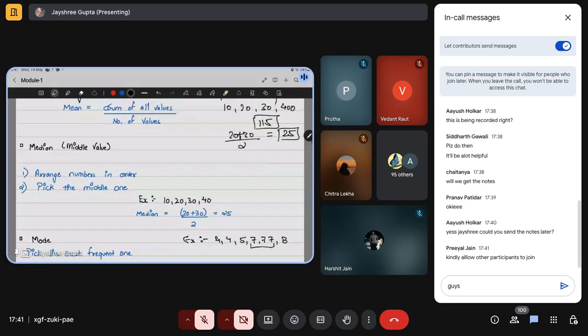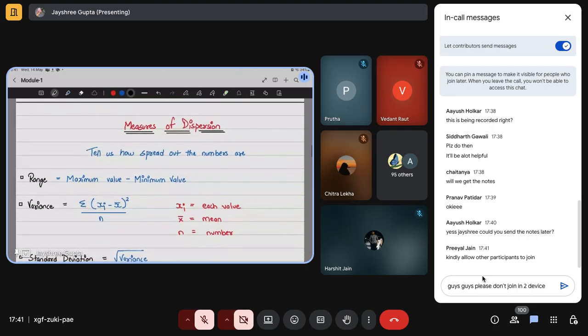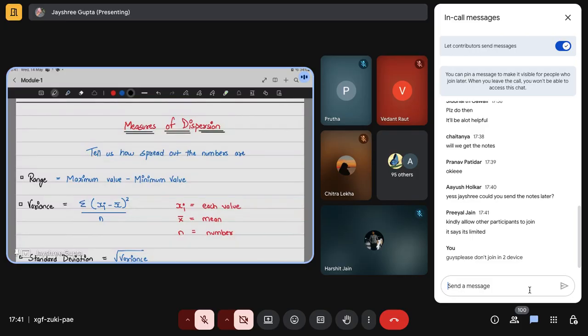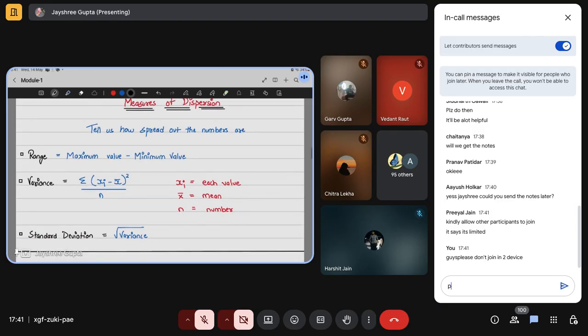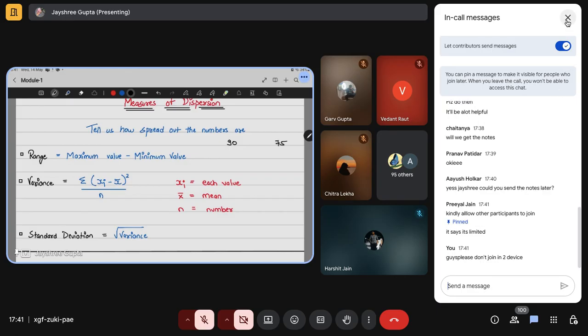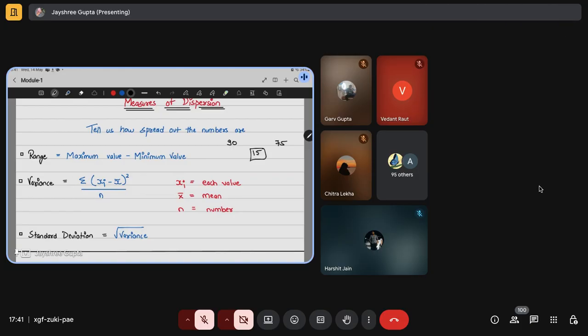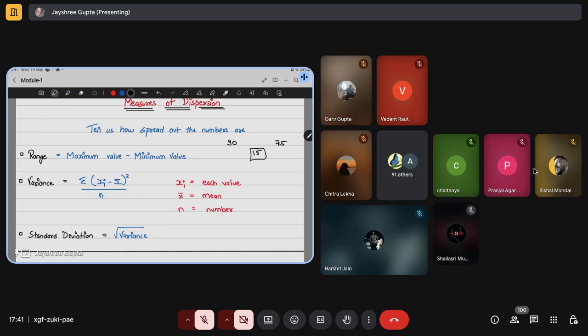This is all we have for central tendency. Then there are the measures of dispersion. The measures of dispersion tell us how spread out the numbers are, like how much difference there is between the numbers. We also have three types, or formulas, to find the dispersion. First is range. It is maximum value minus minimum value. Suppose the maximum score got by a student is 90 and the minimum score is 75. So here the dispersion is around 15.